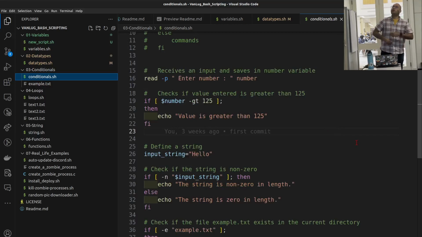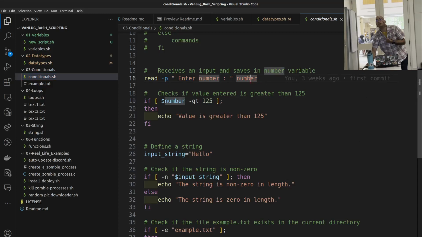So here, the first read command reads the input. It's like input in Python. We just want to get a number, and we are going to save it in the number variable. So P is print, if I'm not mistaken, and then we want to print this part and then read this number. And this is how read works.